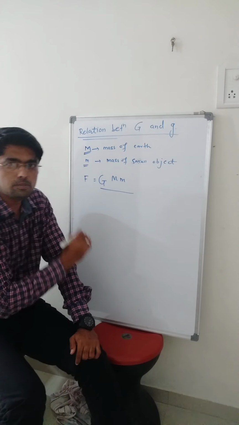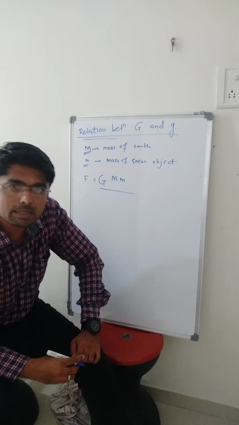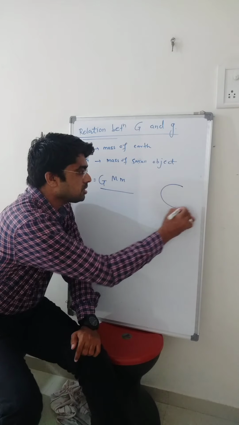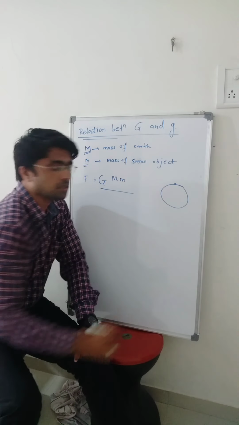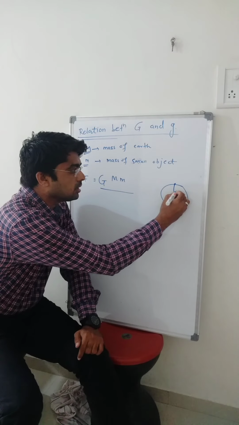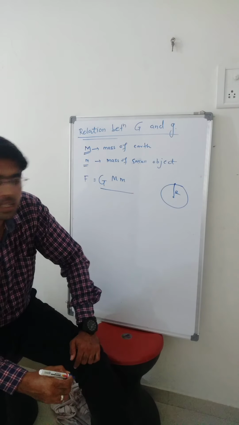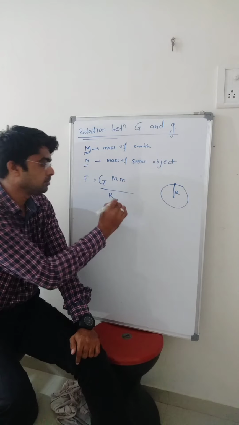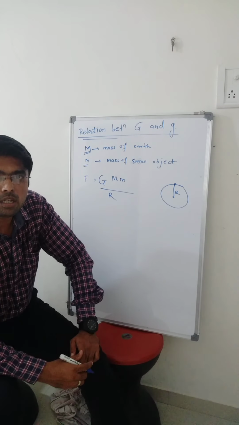The distance between the earth and the object is the radius of the earth, capital R.